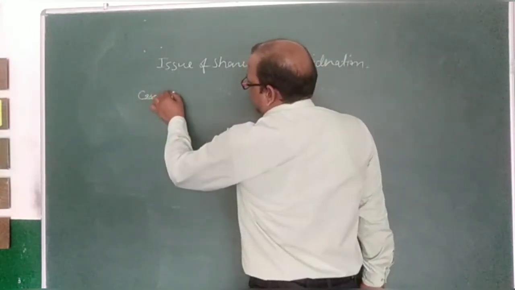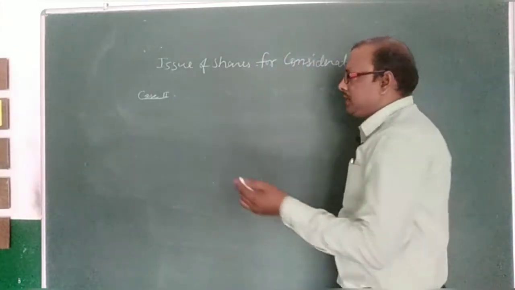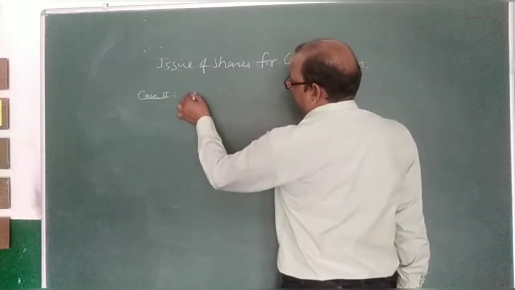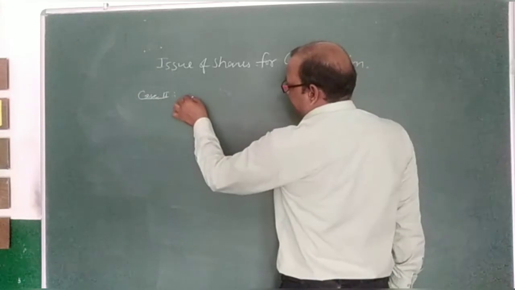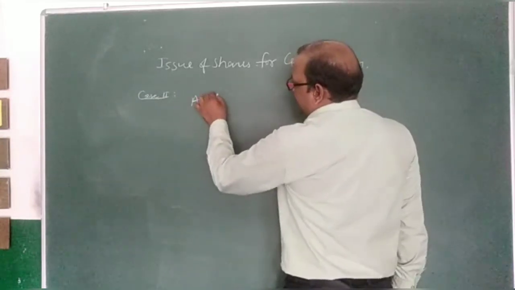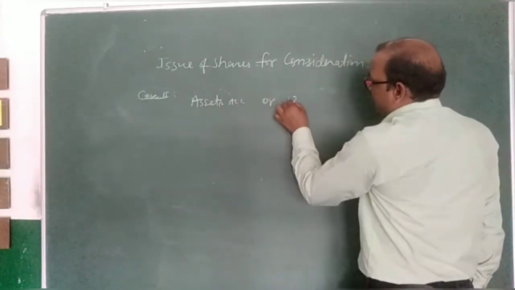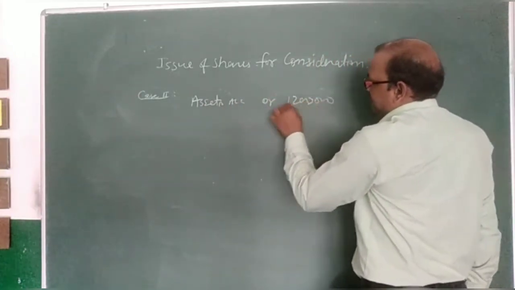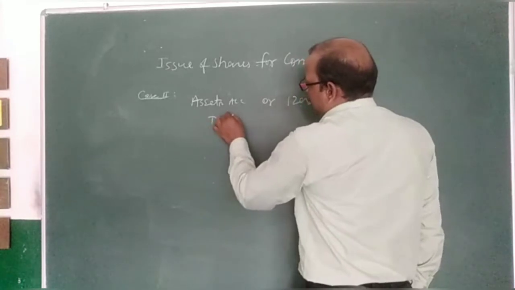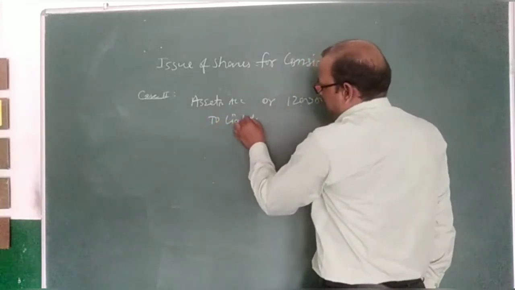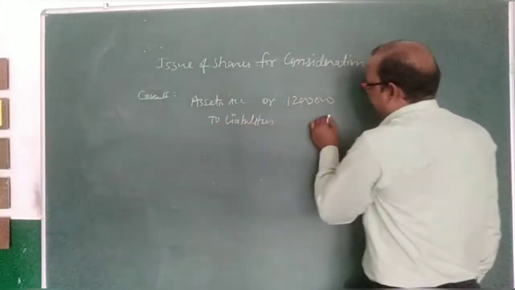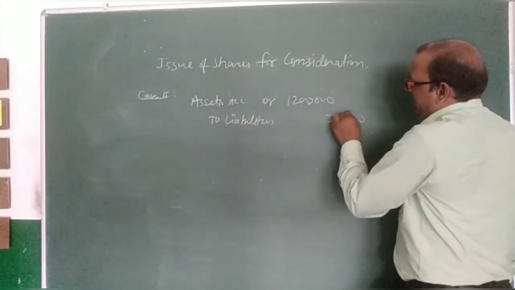In that situation, see case second, purchase consideration is not given, then see the entry like assets account debit, it is of rupees 12 lakh, to liabilities of rupees 3 lakh.